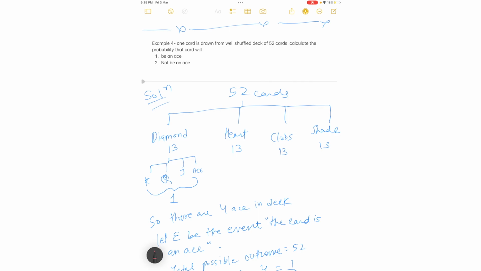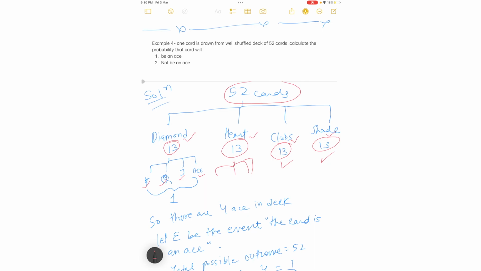Now let's understand some more information regarding cards. So there are total 52 cards. As you can see on the screen, there are total 52 cards. They are divided into 4 groups: diamond, heart, clubs and spade. So there are total 13 diamonds, 13 hearts, 13 clubs and 13 spades. Each one of them has king, queen, jack and ace, one each. Similarly, heart will also have the same, king, queen, jack and ace. Similarly, clubs, similarly spade.